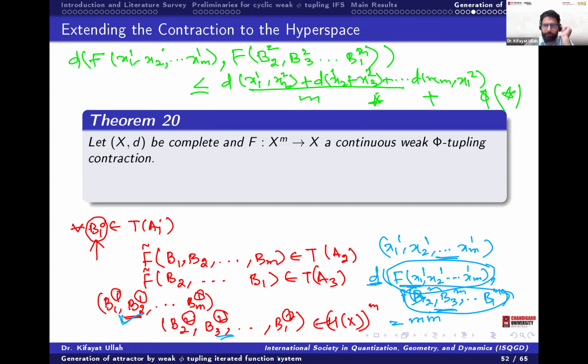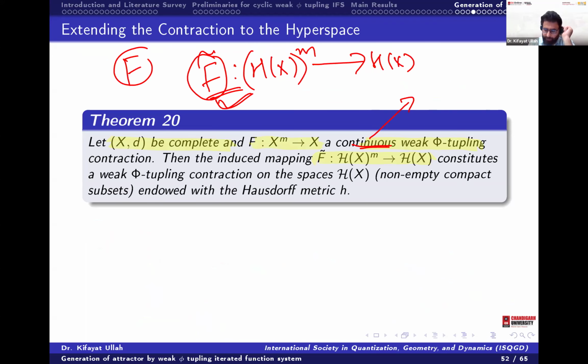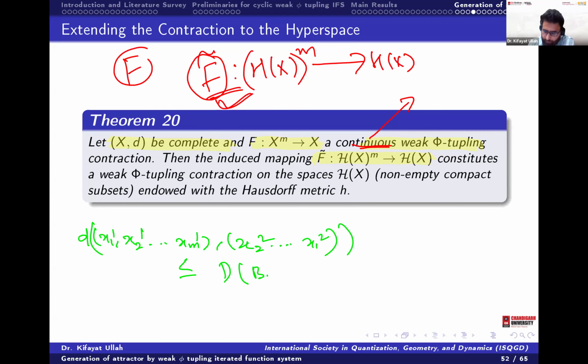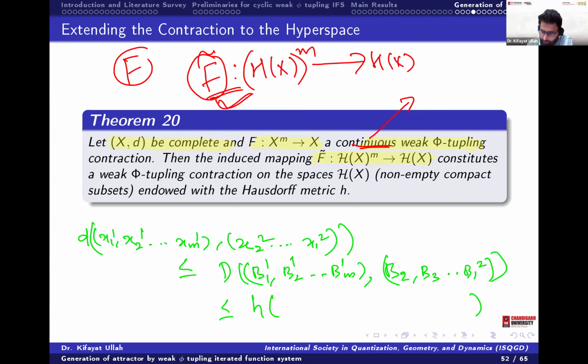Then since this phi is decreasing, as we did in the fixed point theorem, what we are showing is that d of x1, x2, xm, with the superscript different, since here we are taking from the set 1, so these two will be d of b1, b2, bm of the first set and b2, b3, b1 of the second set, is less or equal to the distance h, because d of a comma b is less or equal to h.